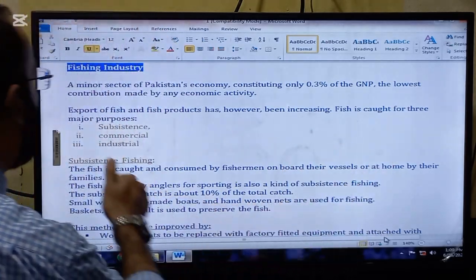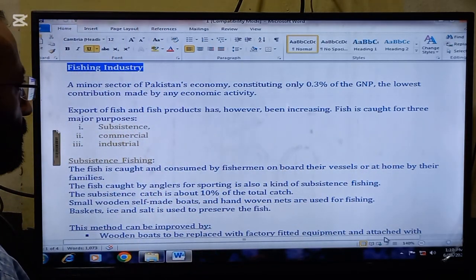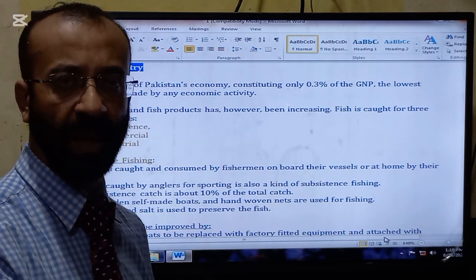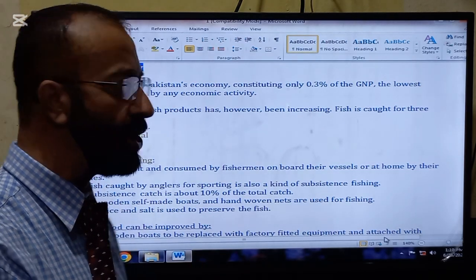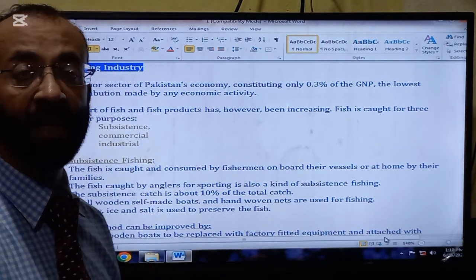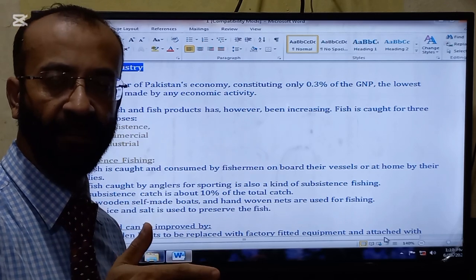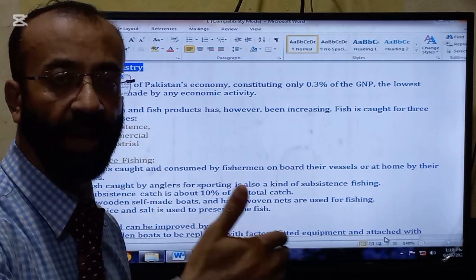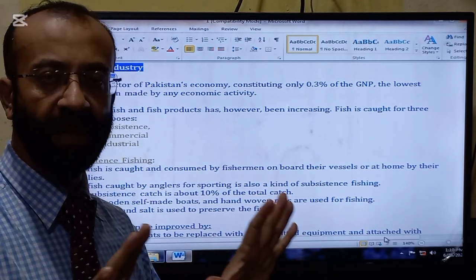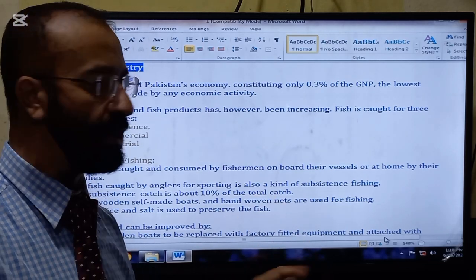Fish is caught for three major purposes. So there are three main purposes for catching the fish. Number one is subsistence. Subsistence is when someone catches fish for himself or herself and for their family. So this is called subsistence fishing.